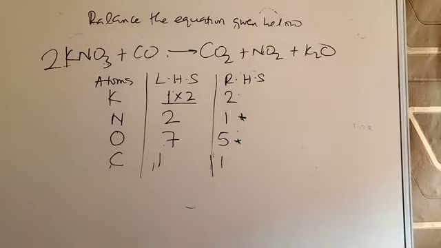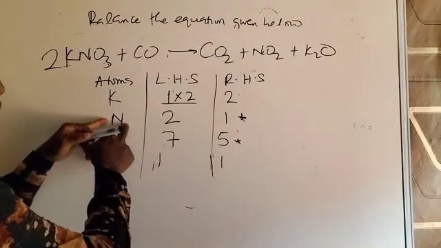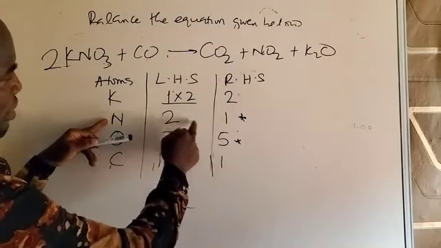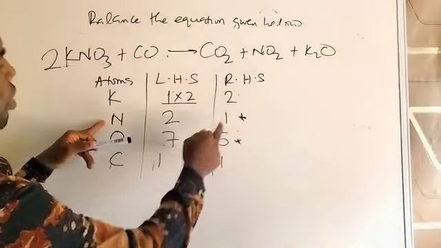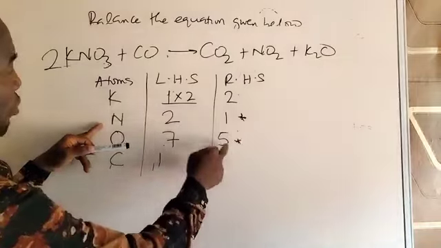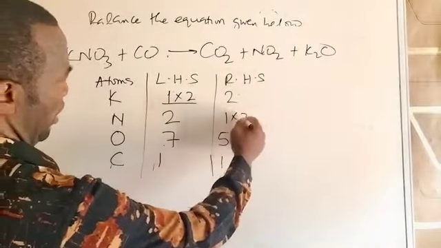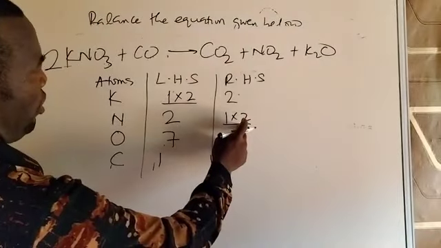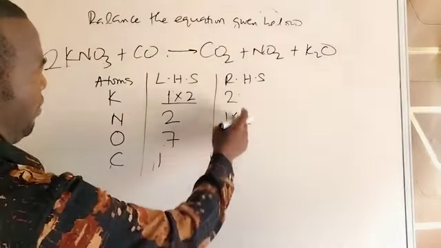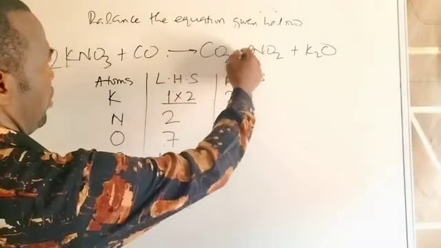To balance nitrogen or oxygen, which one is better? We're going to balance nitrogen first because 2 is a multiple of 1, but 7 is not a multiple of 5. There is no number that multiplies 5 to give you 7. That's what I mean. So 2 multiplied by 1 gives us 2 for nitrogen. Looking at the right-hand side, look at nitrogen, you put 2 in front of it.